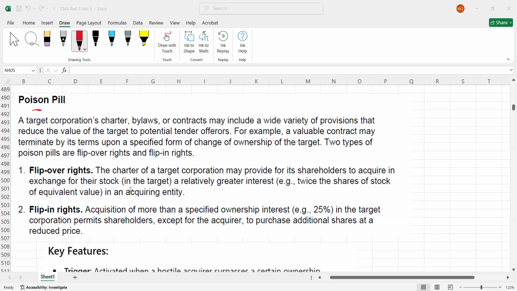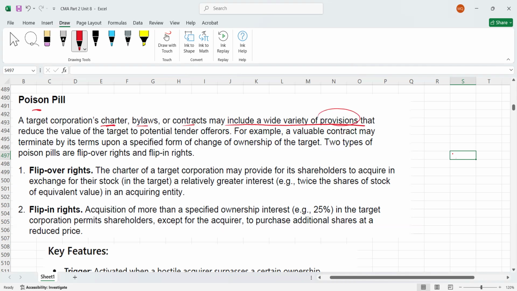So now, guys, we are discussing poison pill. What is a poison pill? Poison pills have two types. Let me give you an example here. First, understand what a poison pill is. A poison pill means a target corporation's charter, bylaws, or contracts may include a wide variety of provisions. Provision means clauses again.